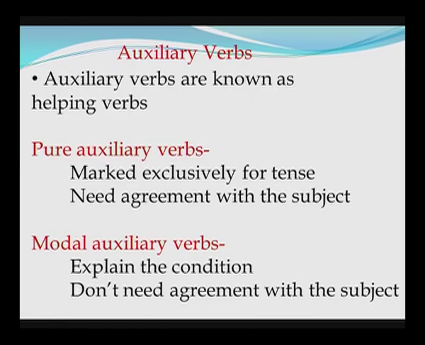Broadly speaking, we have two categories of verbs, auxiliaries or helping verbs and lexical verbs or main verbs. Let us see how they function in language. Auxiliary verbs are known as helping verbs. Again, we can categorize them into two types: pure auxiliaries, which are marked exclusively for tense and they need agreement with the subject, whereas modal auxiliary verbs, they explain the condition and they do not need agreement with the subject.